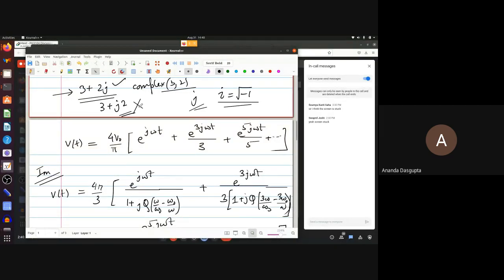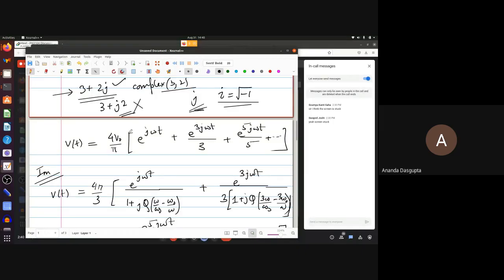So 2j cannot be a variable, but J2 can be. So if you write 3 plus J2, Python is simply going to complain that it does not know anything called J2. Whereas 3 plus 2j is fine. Similarly, if I just want to write j, how would I write that?